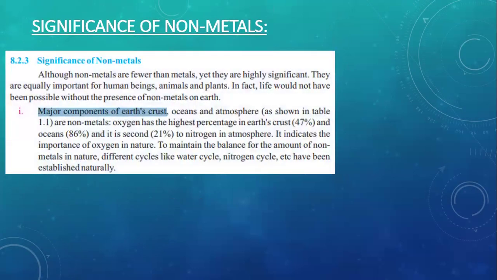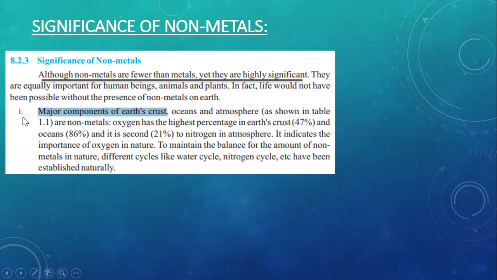So in the first paragraph that is written as below, this paragraph is to be marked as an MCQ. It is not going to be a very important line, so you can skip this paragraph in the long question. The MCQ that may come is, although the non-metals are fewer than metals, yet they are highly significant. The first thing you need to remember is the non-metals are fewer in number in comparison to the metals. They are equally important for the human beings, animals, and plants. In fact, life would not have been possible without the presence of non-metals on Earth.